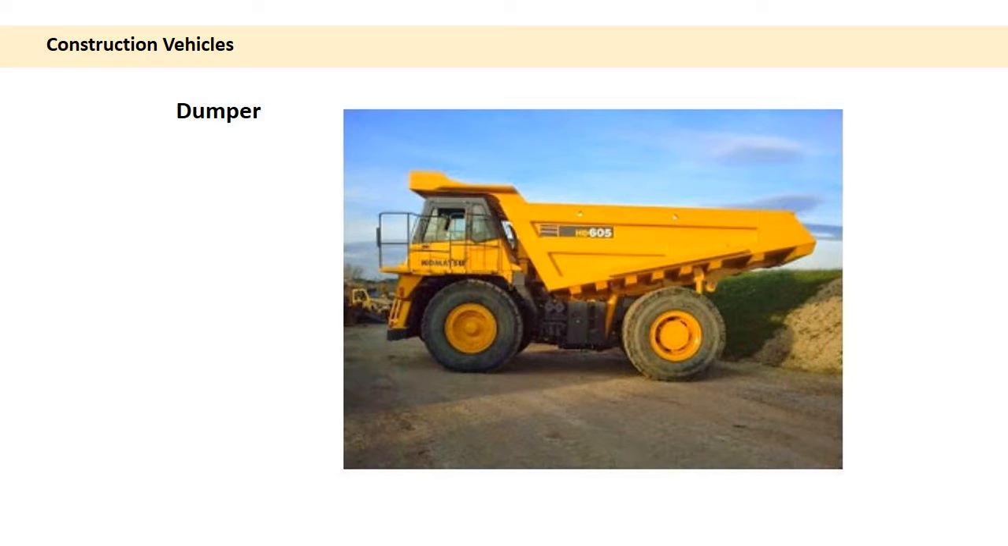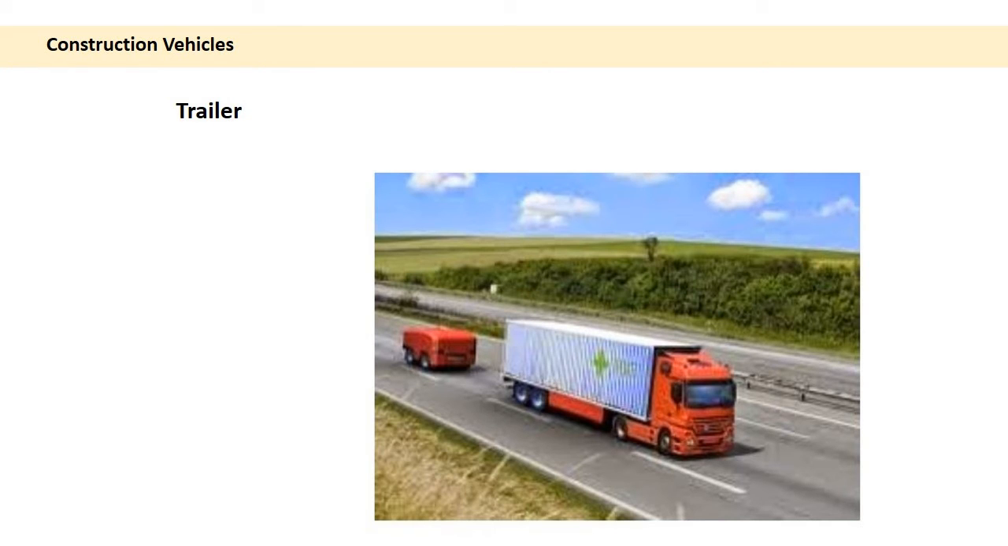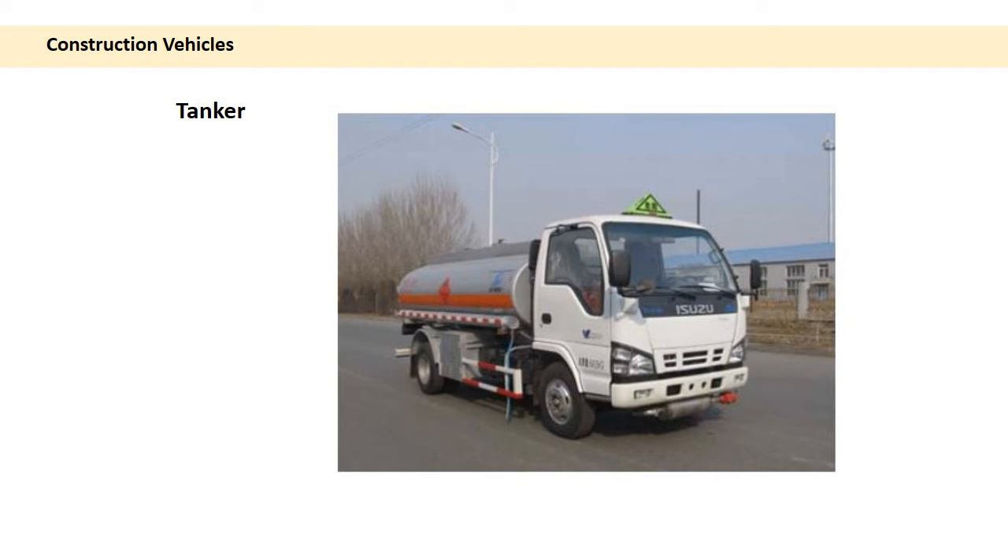Dumpers are mostly used for moving the soil or material from one place to another at the site. But trailers and tankers have very specific use. Trailers will be larger in their length, so if there are longer pipes or any such material to be transported for a very long distance, then the trailers are used. Tankers are for material which is in a liquid or semi-liquid state, or even gases, cargo, etc. The liquefied loads are carried by tankers. So this was about construction vehicles.